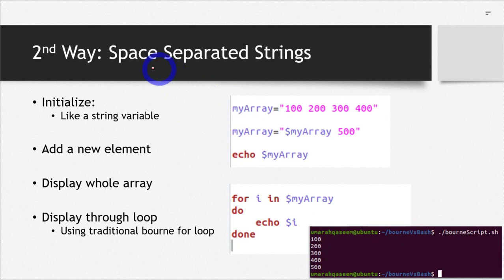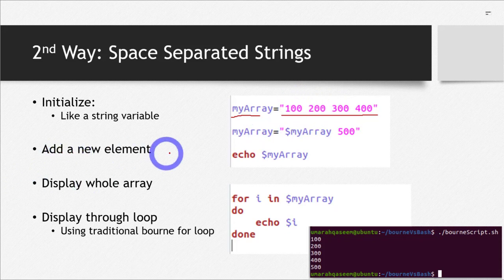The second way is space separated strings, which I just told you about a little while ago. To initialize an array using this second way, we can just initialize it like any string variable. So I have written the name of my array, and I have initialized it just like I can initialize any variable. This is the syntax, but that string has to have spaces in between different elements to differentiate one element from the other.